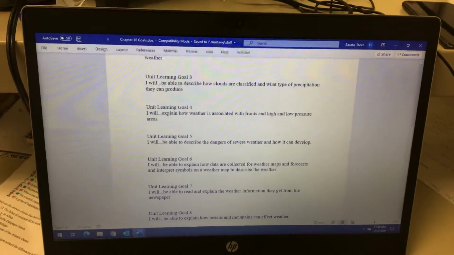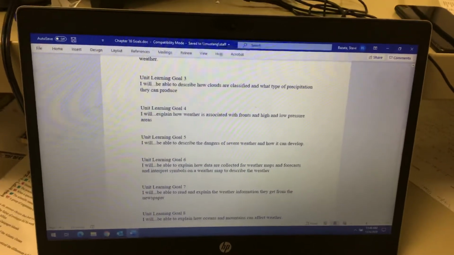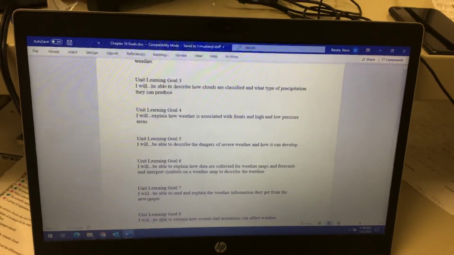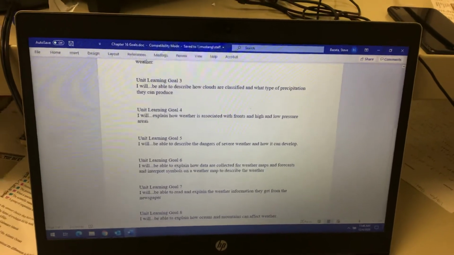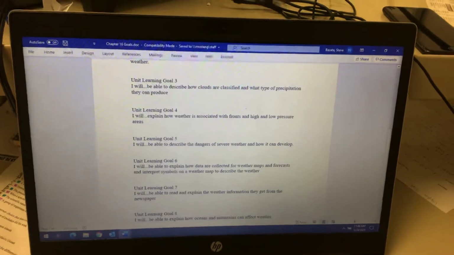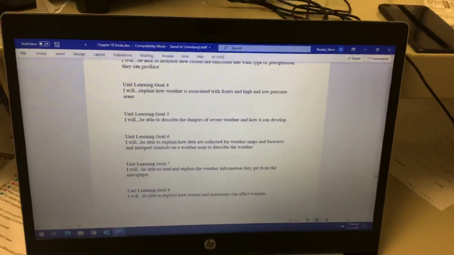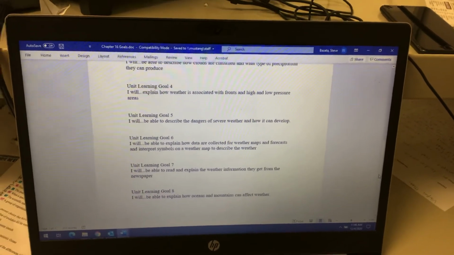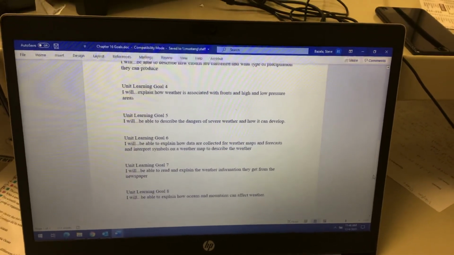I will be able to describe the dangers of severe weather and how it can develop. I will be able to explain how data are collected for weather maps and forecasts and interpret symbols and what they mean. I'll be able to read and explain weather information you get from online or the newspaper. And lastly, be able to explain how oceans and mountains have an effect on weather depending on where you live. So those are all of our goals for this next chapter.